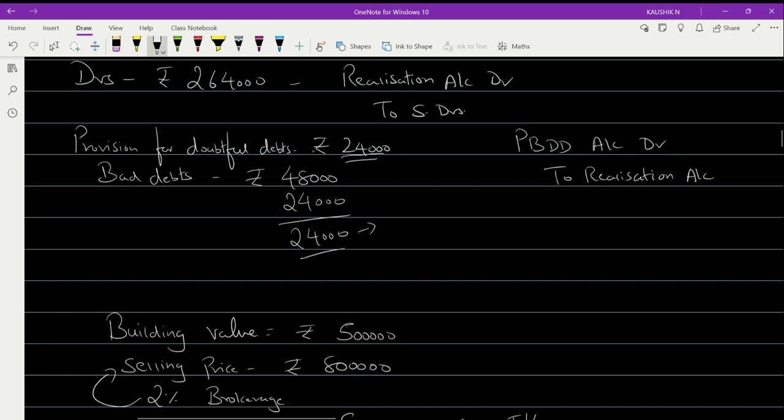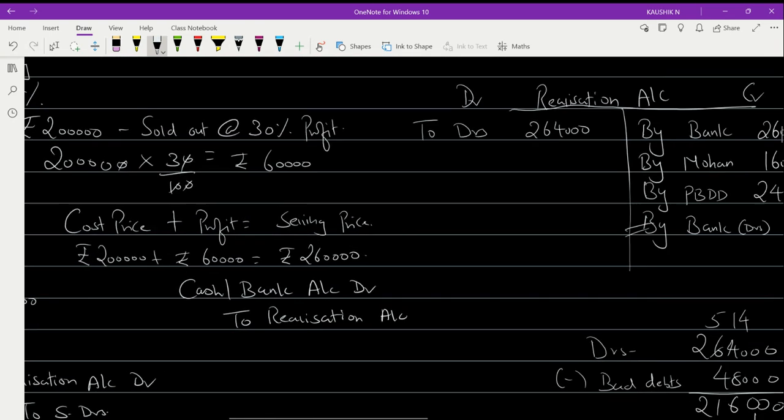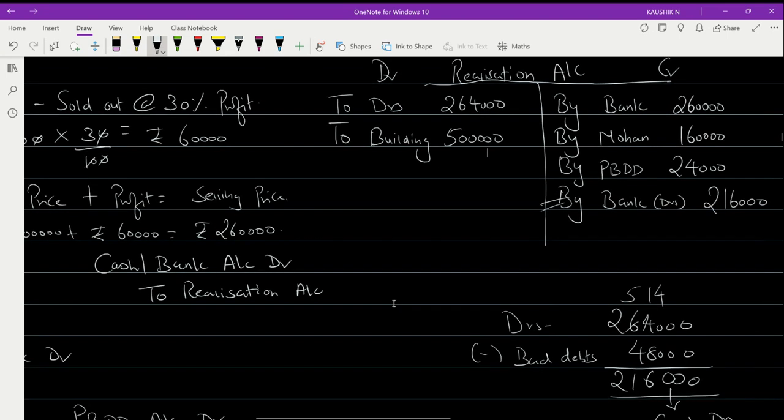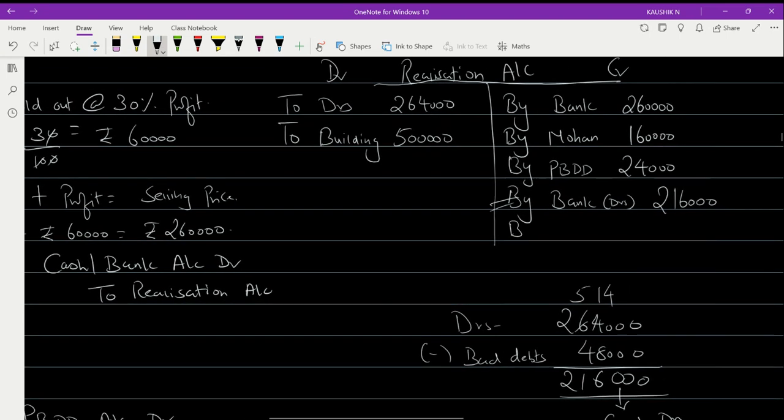Now if you look at this, okay, the realization account we are preparing here, I can show in such a way that first I'll bring the amount of the building to the realization account. So to building. Okay, to building. The value of the building is rupees 5 lakhs, and this building got sold out, and that fetched me an amount of rupees 8 lakh. So I'll write here by bank. For your convenience, you can record in the bracket. Okay, what is this? Building.